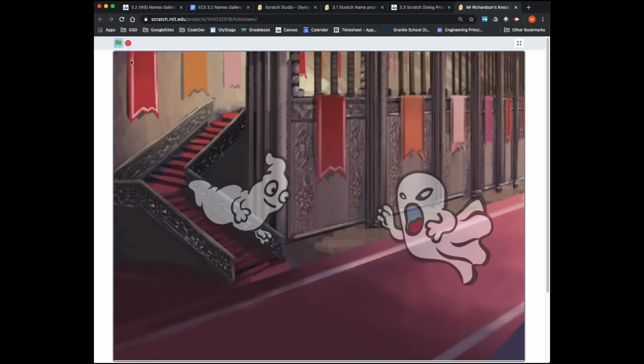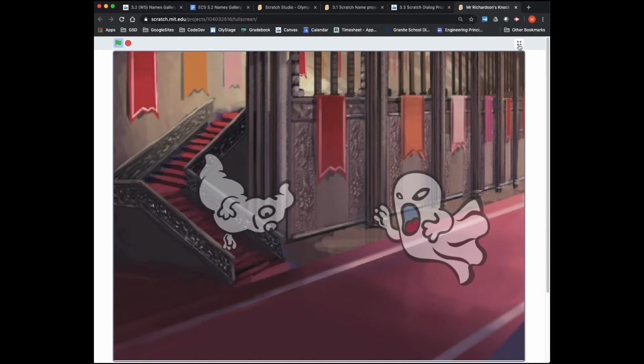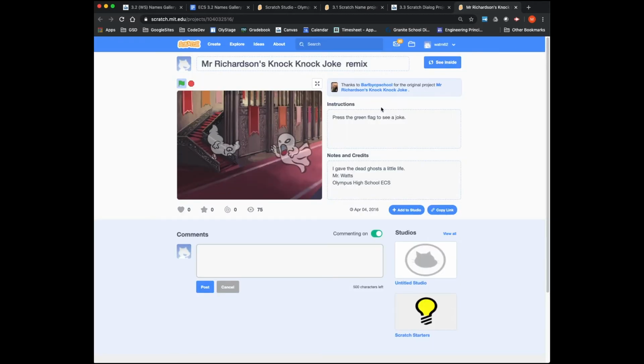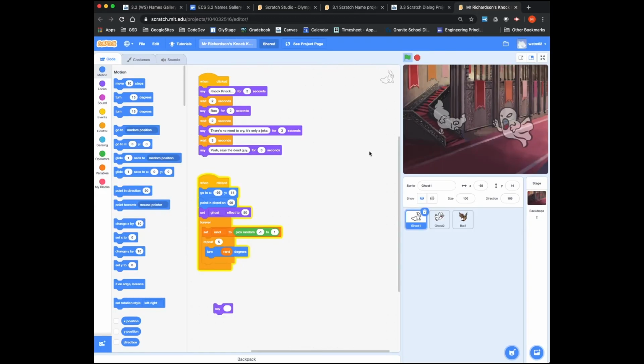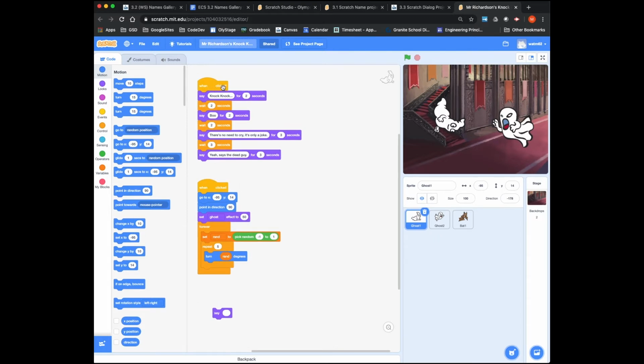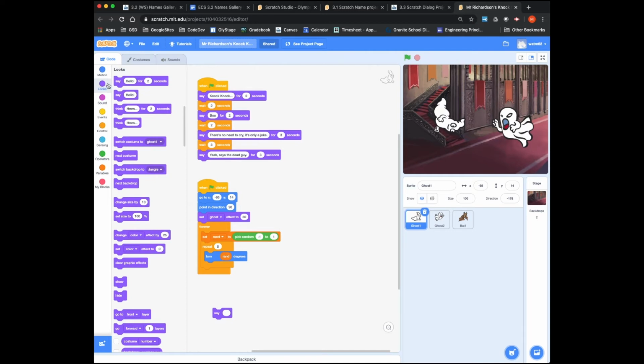So 3 characters, 3 lines each, and there is some animation for the sprites. Let's go ahead and see inside just to get an idea of how that was created. And hit stop so that those things stop wandering around. We'll start with Ghost 1. When the green flag is clicked, it uses the say command. The say command is right here, the purple. Say hello for 2 seconds. It said say knock knock for 2 seconds.